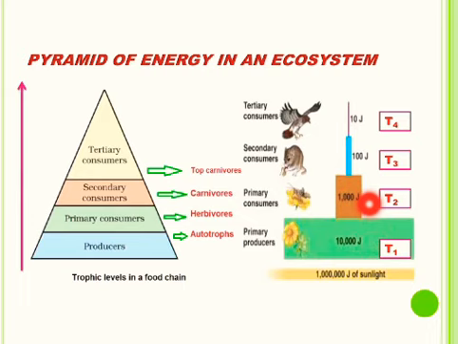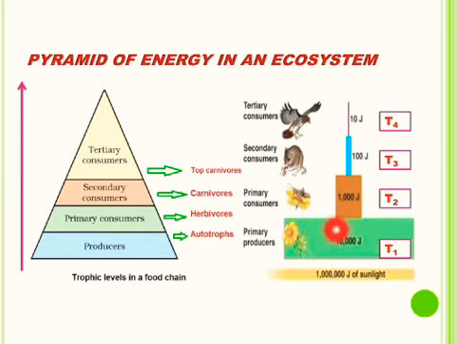only 1000 joules of energy is available to the herbivores, and 10% of 1000 joules of energy, that is 100 joules of energy, is available at the third trophic level to the secondary consumers, and 10% of 100 joules of energy, that is 10 joules of energy, is available to the tertiary consumers or top carnivores at the last trophic level, that is fourth trophic level.